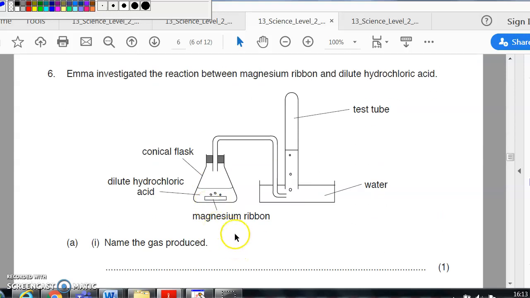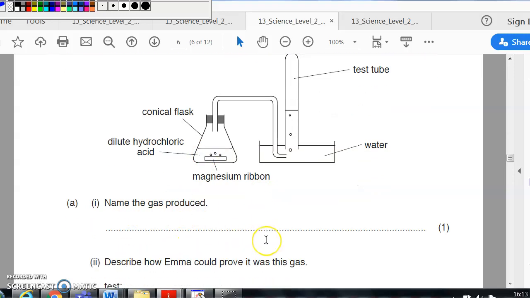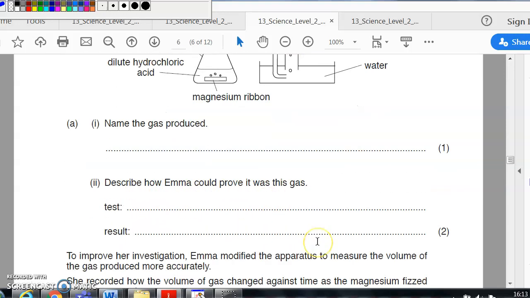This one, a metal, magnesium, and we've got an acid. So straight away I'm thinking metal and acid, MASH, yeah, metal, acid, produces a salt and hydrogen. So name the gas produced. Well, obviously hydrogen. Describe how you could test for this gas. Now, very often people will put things like squeaky pop and then leave that blank. They're giving us 2 marks. So I would say use a lit splint, result, squeaky pop. Or just, test with a lit splint and give us a squeaky pop. If you're not sure, write both of those, write it twice, just to make sure you get the marks. Don't give them any opportunity to miss out on the mark.